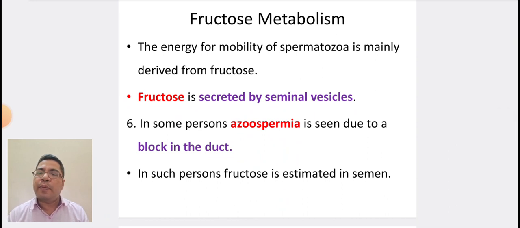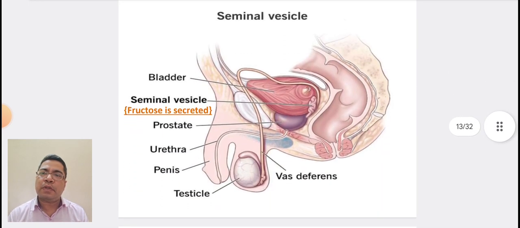The energy for motility of spermatozoa is mainly derived from fructose. Fructose is secreted by seminal vesicles. In some persons, azoospermia is seen due to a block in the duct. In such persons, fructose is estimated in semen. In this diagram, we can see that seminal vesicle is the place where fructose is secreted.